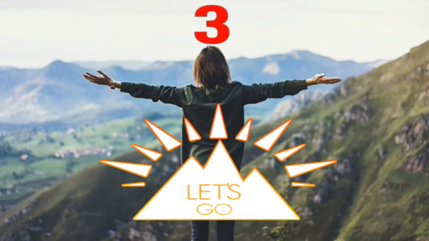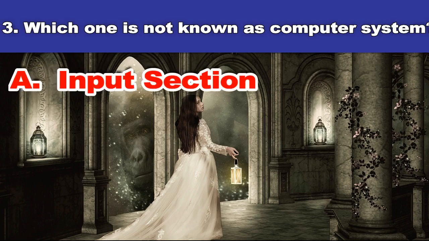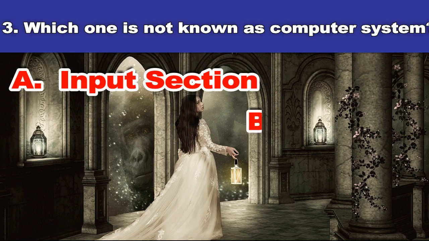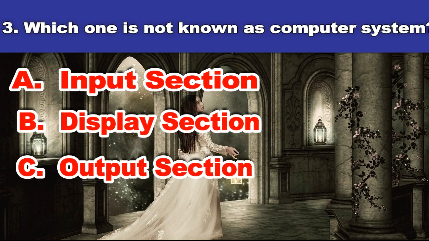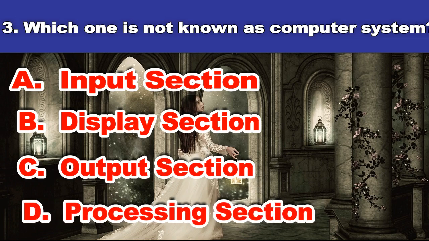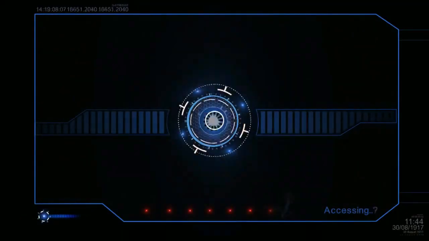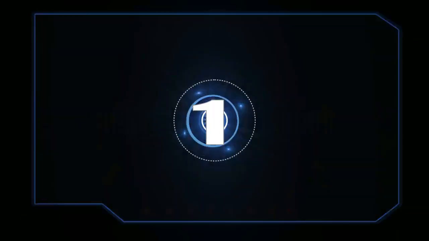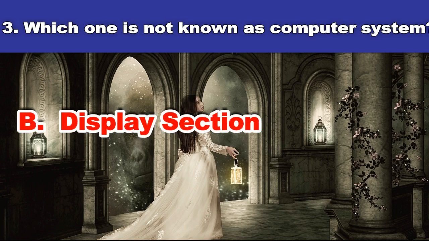Third question. Which one is not known as computer system? A. Input section, B. Display section, C. Output section, D. Processing section. And the answer is display section.